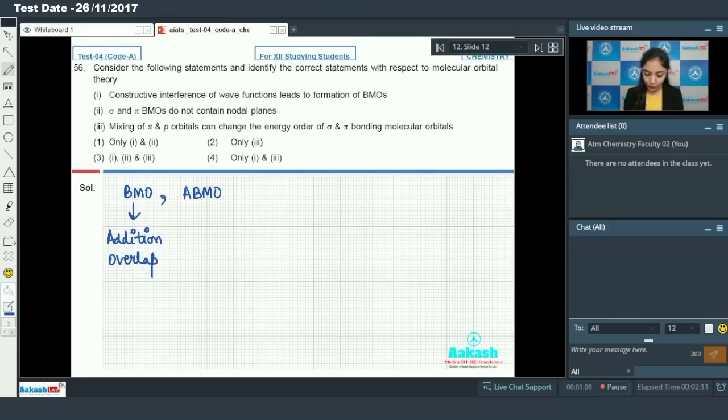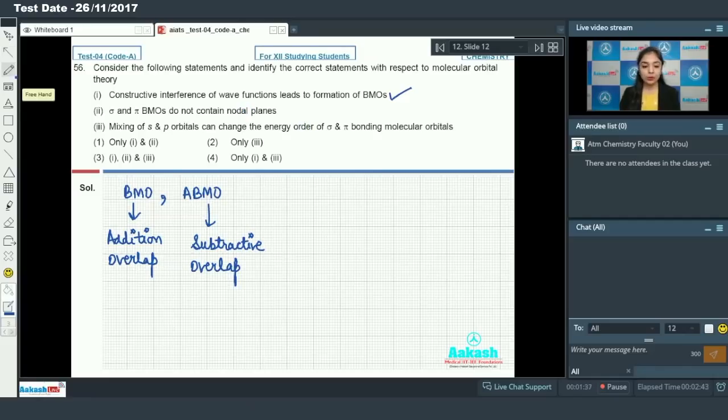The bonding molecular orbital is basically the additive overlap, which is also known as the constructive interference of two atomic orbitals or wave functions. And the anti-bonding molecular orbital is formed by the subtractive overlap, or we can say the destructive interference of the wave functions. So the first statement is absolutely correct. Now we have the second statement, which says that the sigma and pi bonding molecular orbitals don't contain nodal planes.